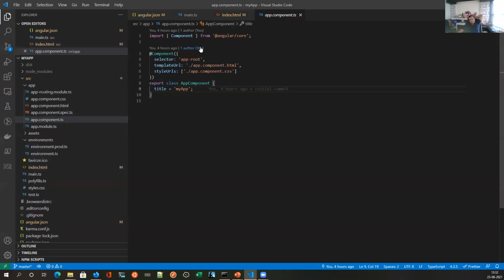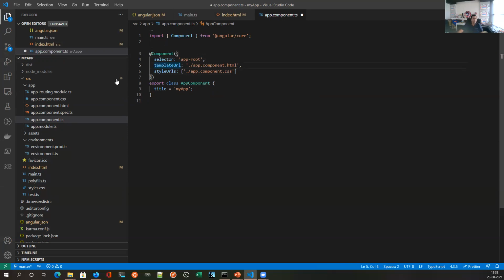A component is very simple, as we saw in the presentation. It has a template, this metadata, and a class, which creates a component. I define a selector, app-root. Here you have to remember that I selected the prefix as app. If you select something different, for example, if I suggested a different prefix, then the selector prefix should be like that. Otherwise, it will show a warning. Right now, we'll use app only.